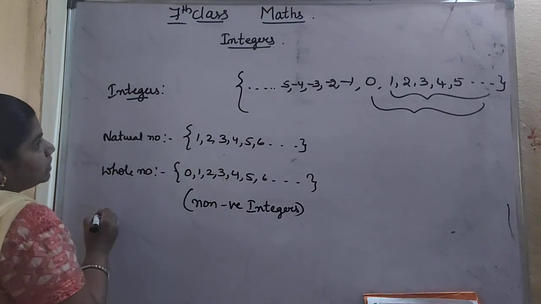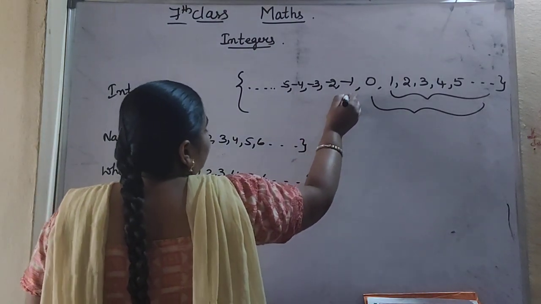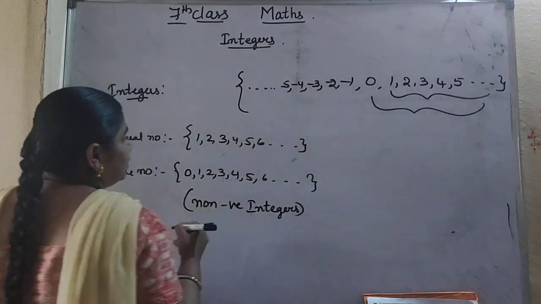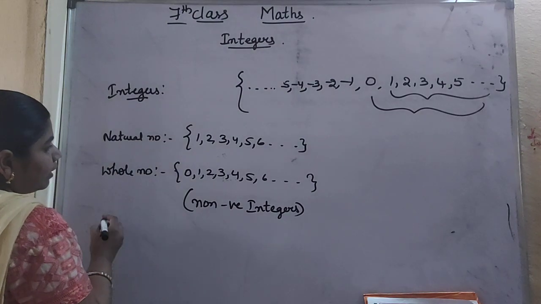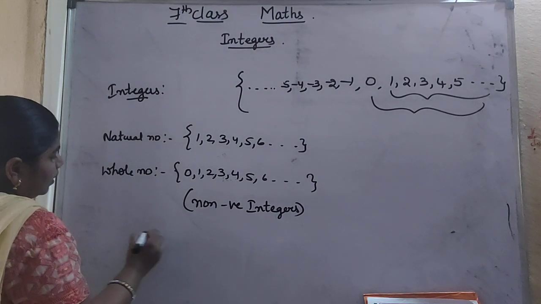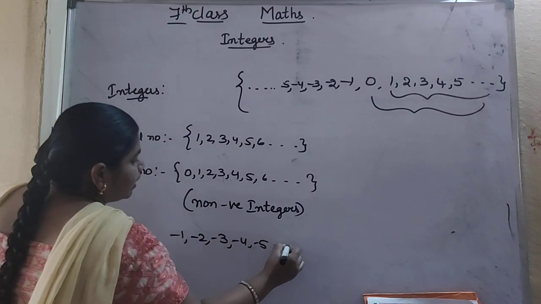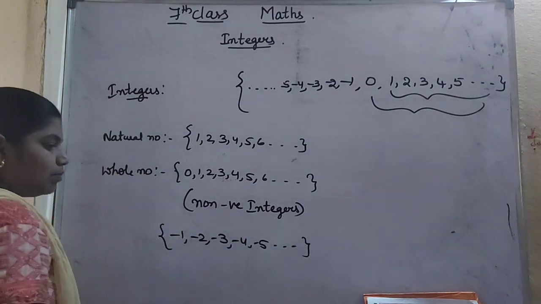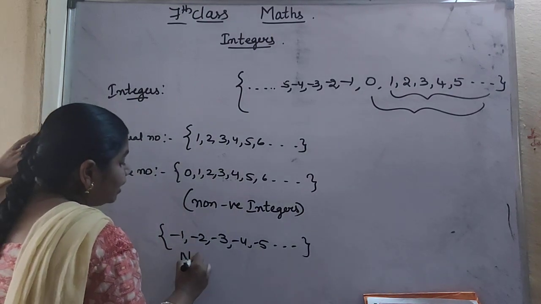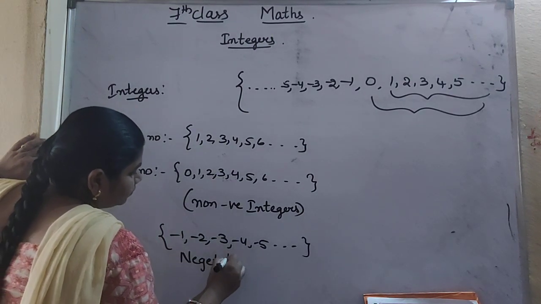Okay, next, if you take minus 1, minus 2, minus 3, minus 4, minus 5 and so on, what do we call these numbers? We call them negative integers.